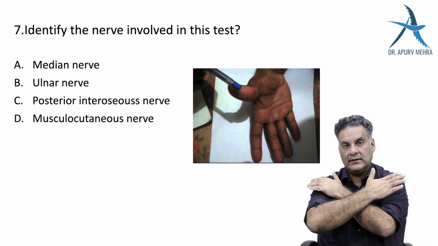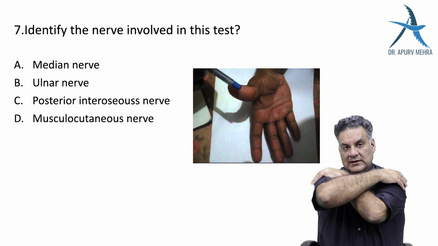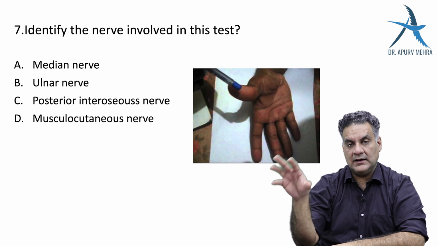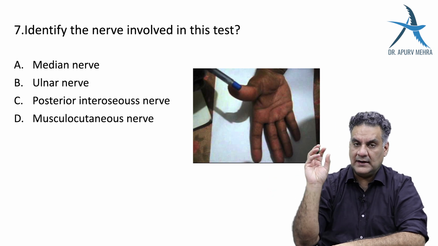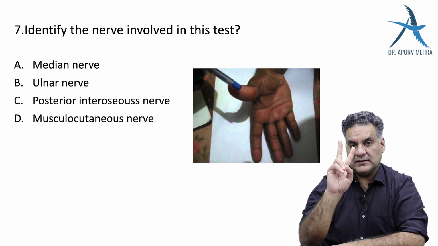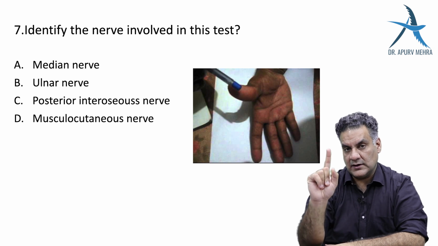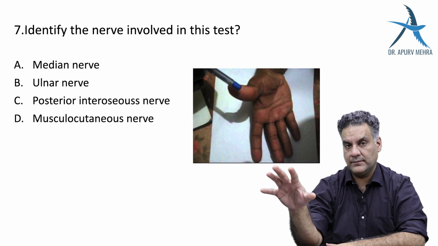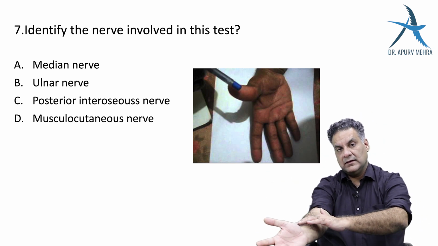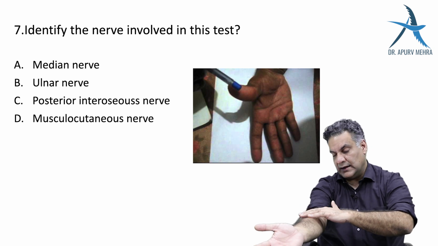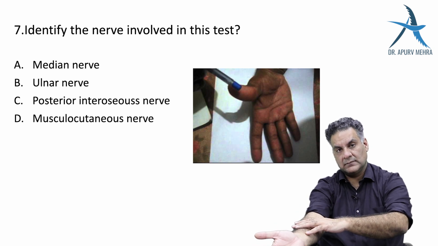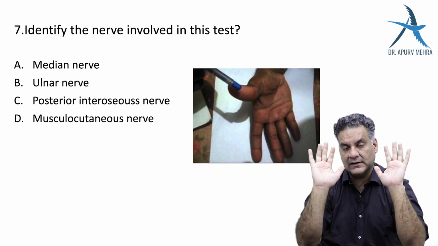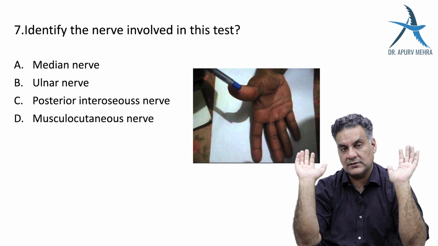Then there are two nerves which are coming around the shoulder. The axillary nerve supplies the regimental badge area and is the commonest nerve involved in shoulder dislocations, either anterior or inferior dislocation. The second common nerve involved in a shoulder dislocation, although rare, or around the shoulder injuries is the musculocutaneous nerve. And the musculocutaneous nerve supplies the lateral aspect of the forearm. So, these are the things that you must remember for the sensory distribution of nerves.